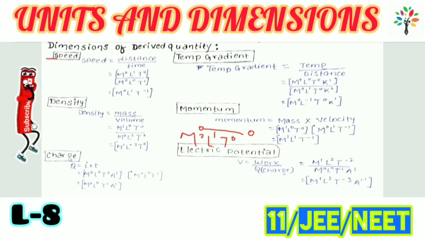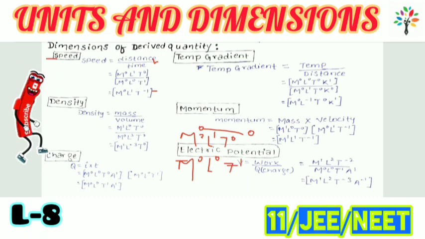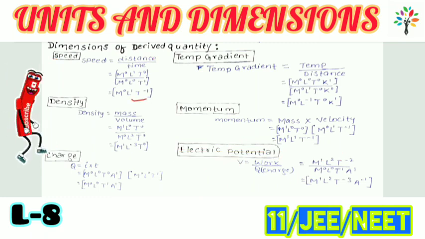So we may write the dimension of distance upon the dimension of time, and the dimension of time exists only as M0 L0 and T1. So the dimension of speed will be distance upon time, meaning M0 L1 T minus 1.